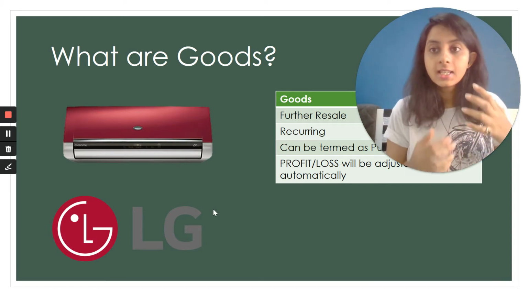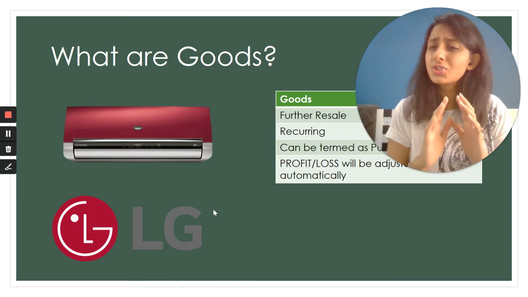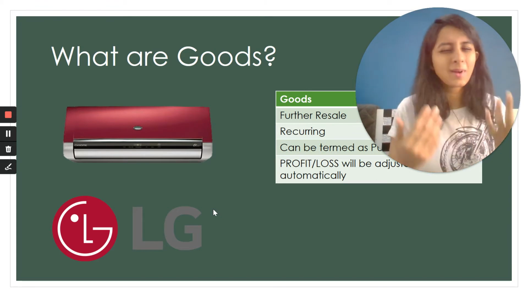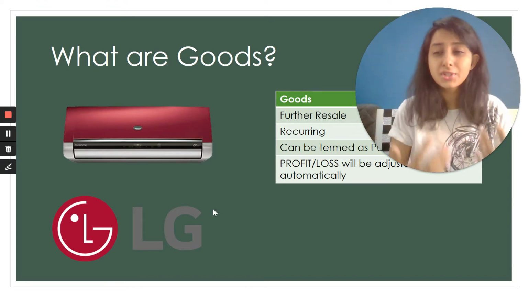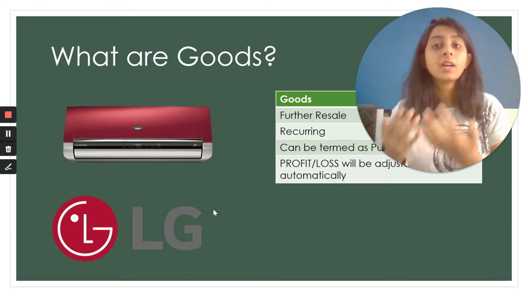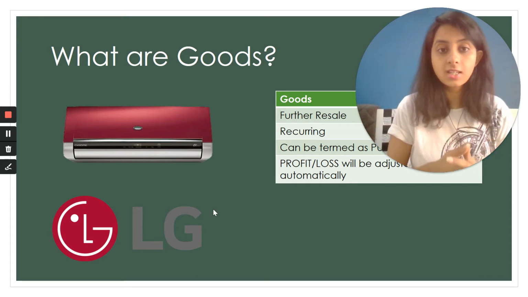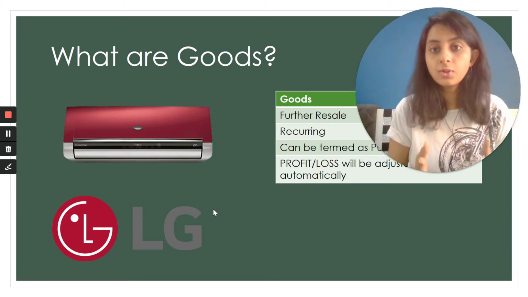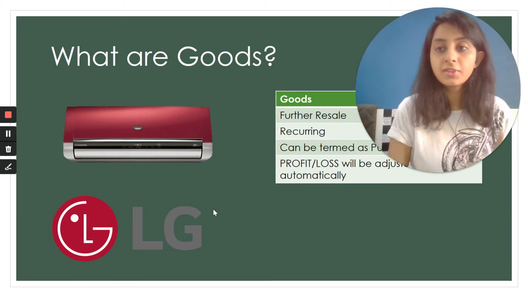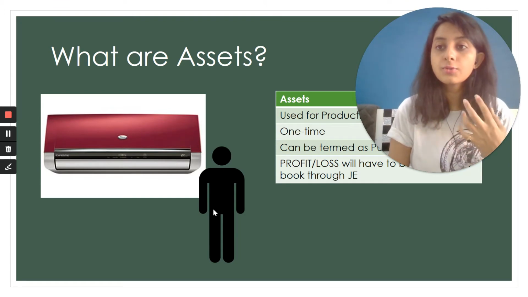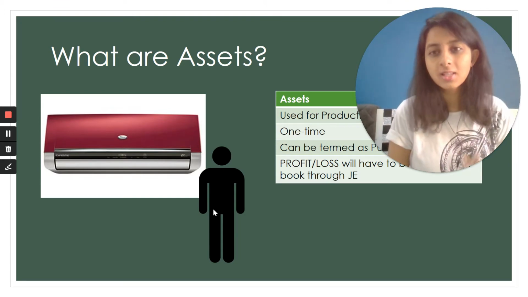For LG, this air conditioner is not the only air conditioner they have. They are going to purchase a lot of them, or probably assemble or make them, produce them, and then sell them further. It is used for further resale. The table next to the image is going to be very helpful for you. So goods are basically used for further resale. However, your assets are going to be used for your production or for your services as required.